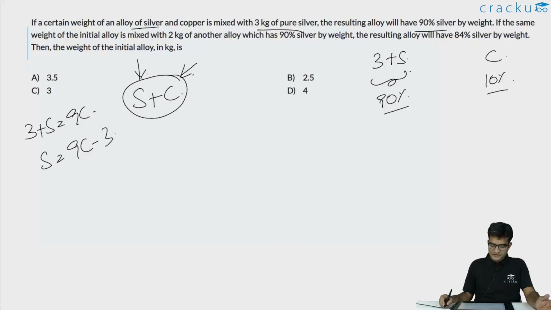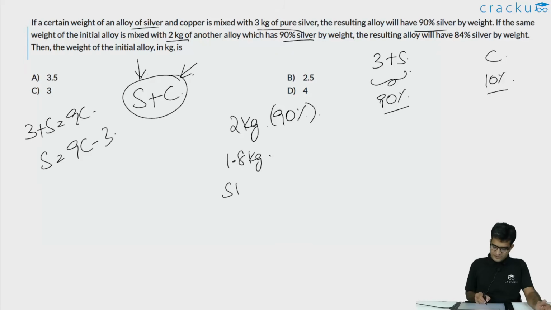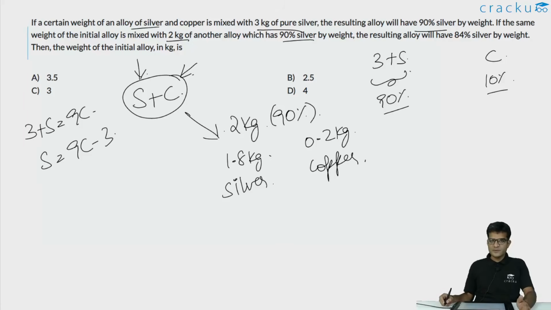We are also told that if the initial alloy was instead mixed with 2 kg of another alloy which contains 90% silver by weight. So the 2 kg new alloy contains 90% silver by weight. So this contains 1.8 kgs of silver and 0.2 kgs of copper. If this is mixed with the original alloy, what is the amount of silver in it? The amount of silver will be S plus 1.8. And what is the amount of copper in it? It will be C plus 0.2.